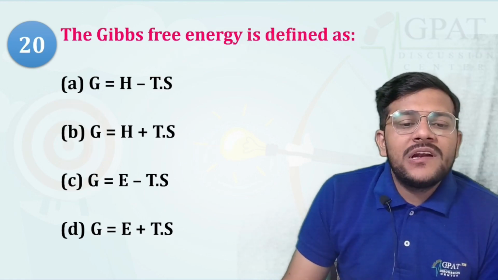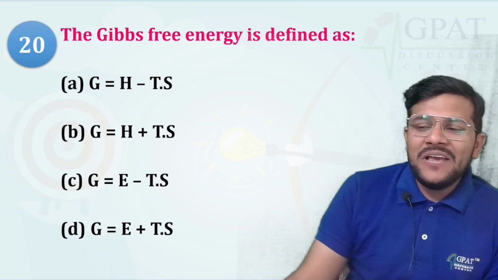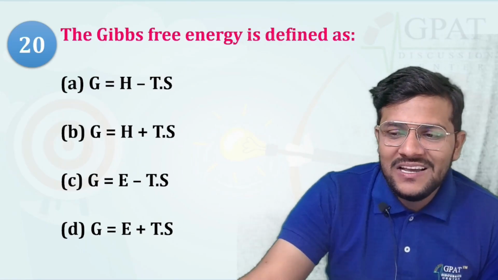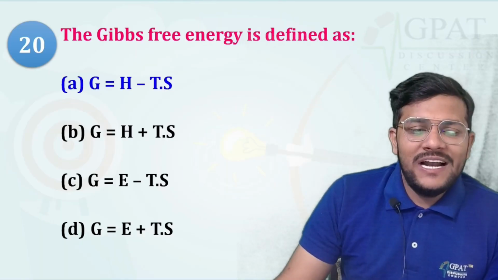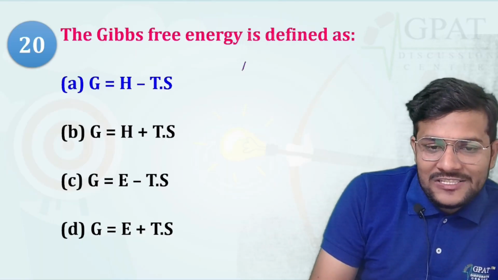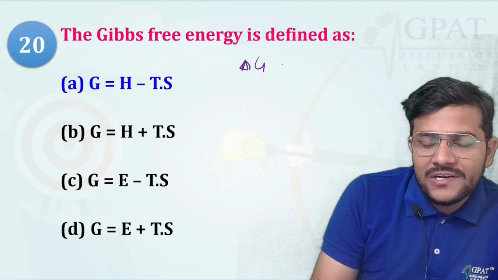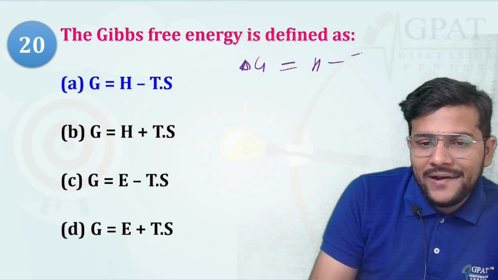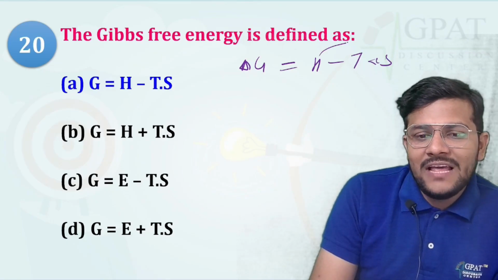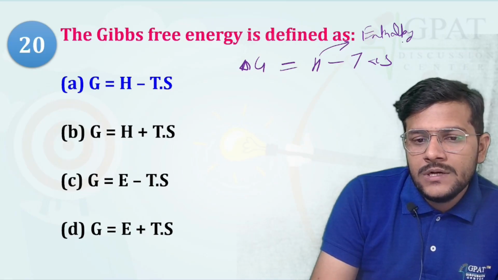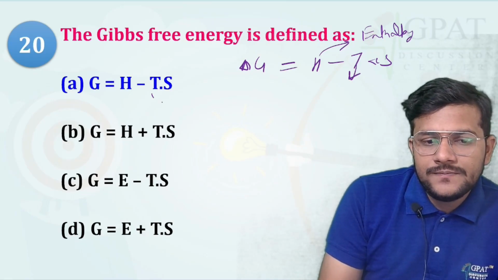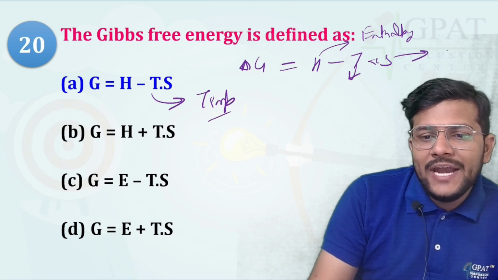The Gibbs free energy is defined as delta G equals delta H minus T delta S. So delta G is your Gibbs free energy, delta H is the enthalpy, T is the temperature, and S is the entropy.